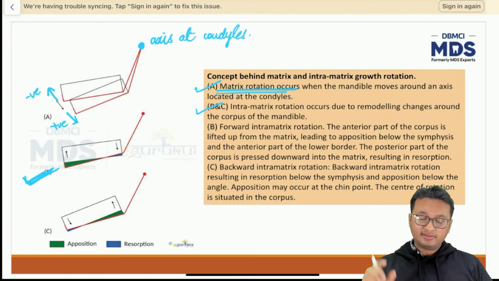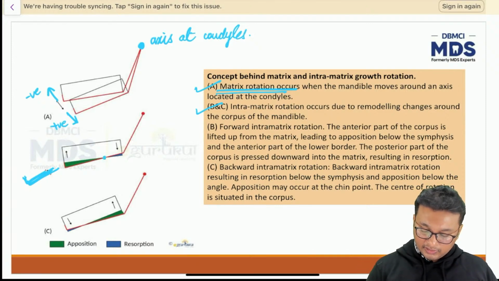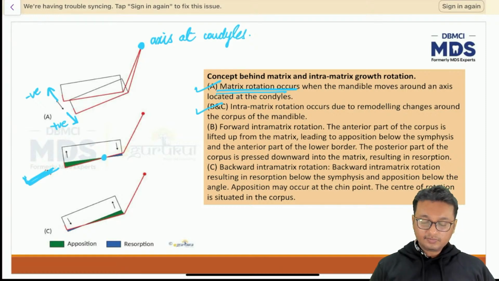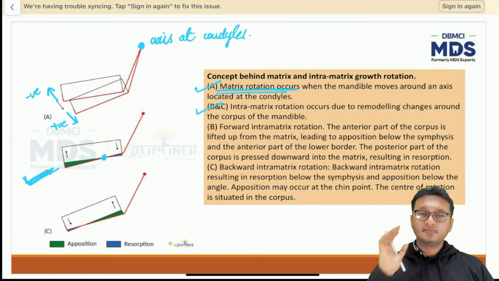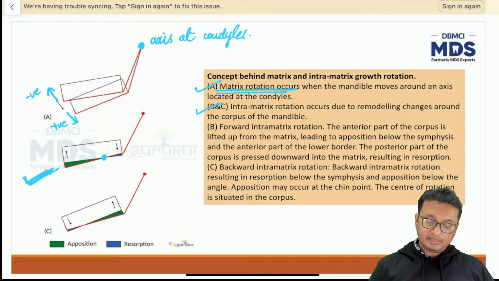Matrix rotation means some part of the rotation is present at the axis at the condyle, whereas a significant part of the axis is present along the last erupting molars, last occluding molars. So we see some amount of growth here, a little bit of growth here also.